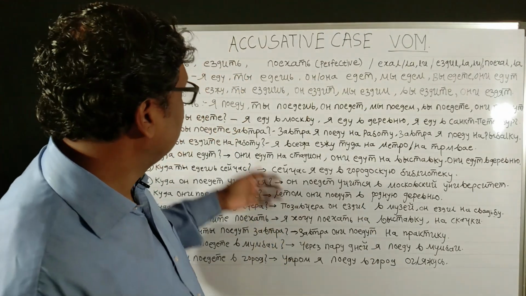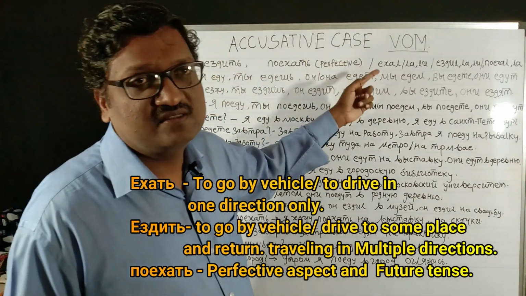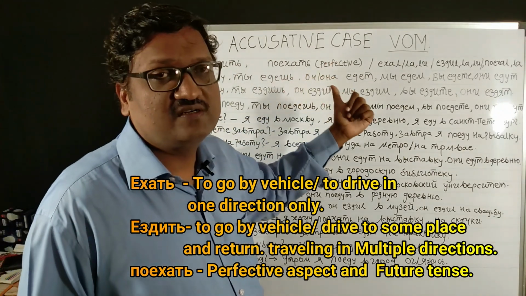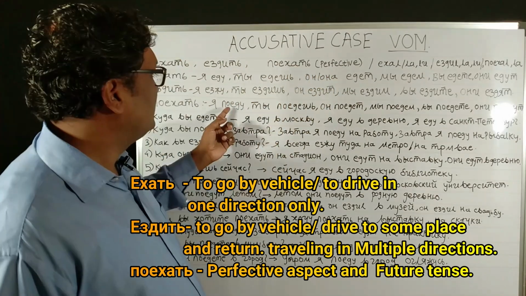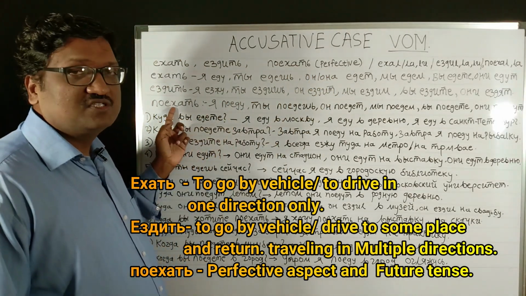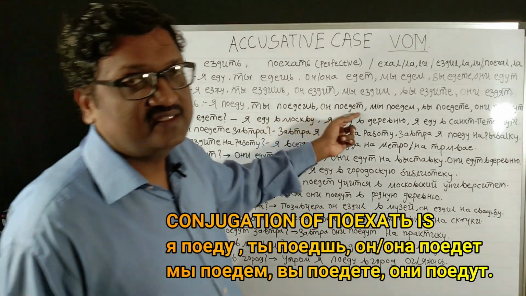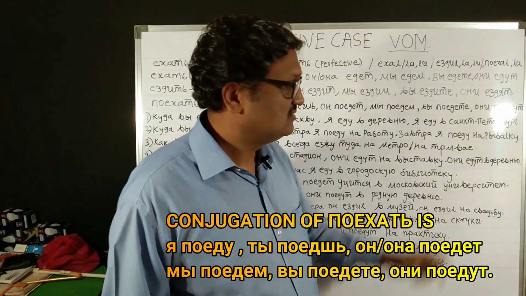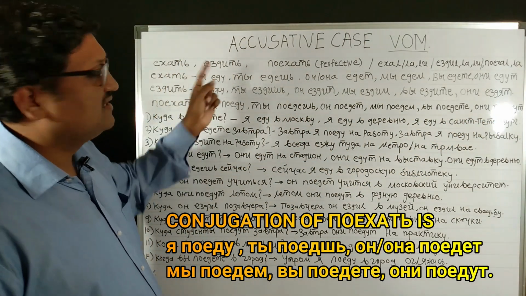So now we will continue with yekhat and yezdit. Yekhat and yezdit are the present tense, and payekhat is the perfective aspect of yekhat and yezdit, and that is used for indicating the future tense. It is not said ya budu yekhat, but ya payedu. Now payekhat conjugation: ya payedu, ti payedesh, on payedet, mui payedem, vi payedete, ani payedut. This is the conjugation of payekhat, which is the perfective aspect of yekhat and yezdit.